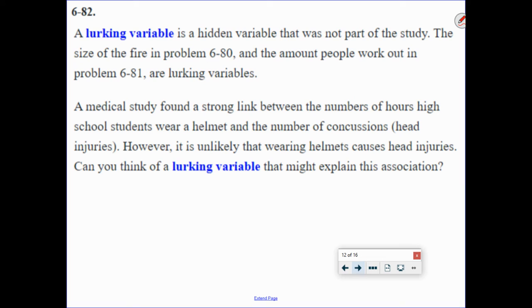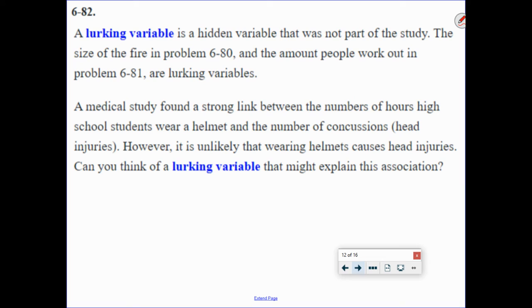Problem 682. A lurking variable. Please write that down. Lurking variable. Lurking is like hidden, okay? So a hidden or lurking variable is a hidden variable that was not a part of the study. The size of the fire in problem 680 and the amount people work out in problem 681 are lurking variables. So again, the size of the fire, that's what's going to kind of determine how many firefighters usually go to a fire and therefore the amount of damage. The amount people work out might be what actually causes the weight or the strength gain versus more the spinach.